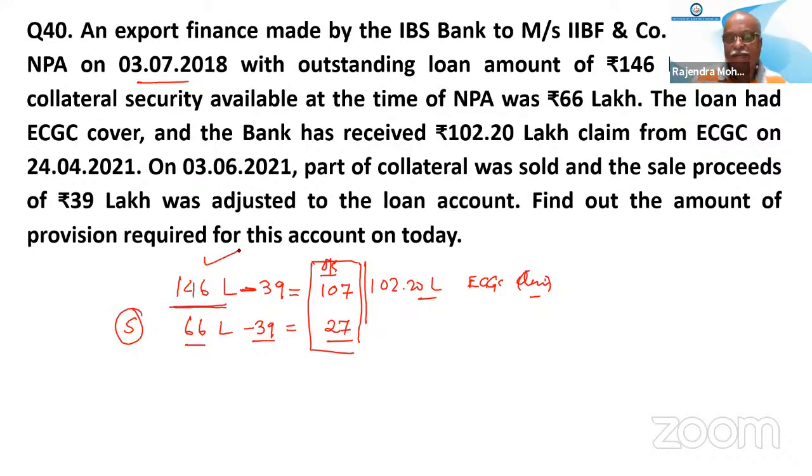146 lakh was the outstanding. 66 lakh was the security available. Out of this security, 39 lakh was sold. And this 39 lakh was credited to loan account. So 39 lakh of security was sold means we are left with security of 27 now. Earlier 66 was there. We have sold 39. So now security available is 27. And this 39 was credited to the loan account. So loan balance has come down to 107. Clear now? Yes, sir. There is no confusion.